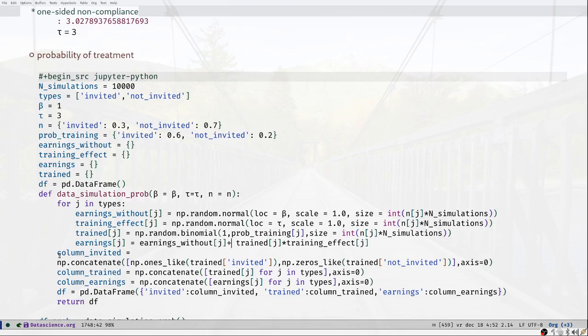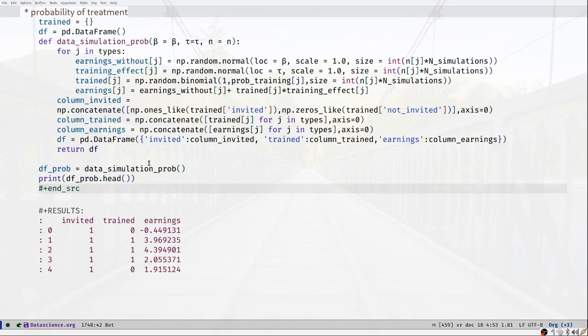So we generate the column for our data frame, invited. We do this by gluing together the subcolumns that we have for invited and not invited. And we do the same for trained and earnings. So when we run this, we see that the first 5 rows of this data frame are given by these expressions over here.